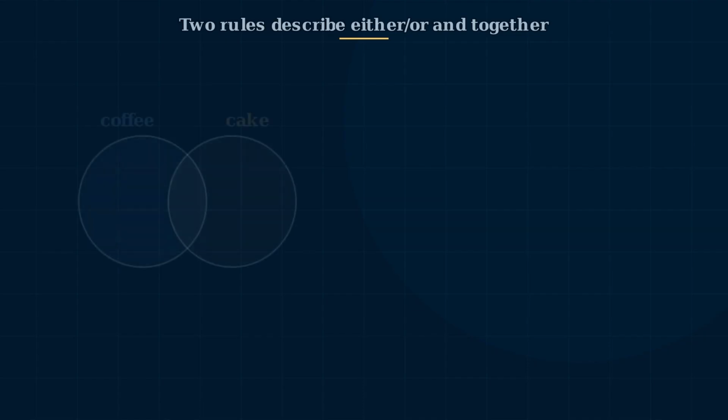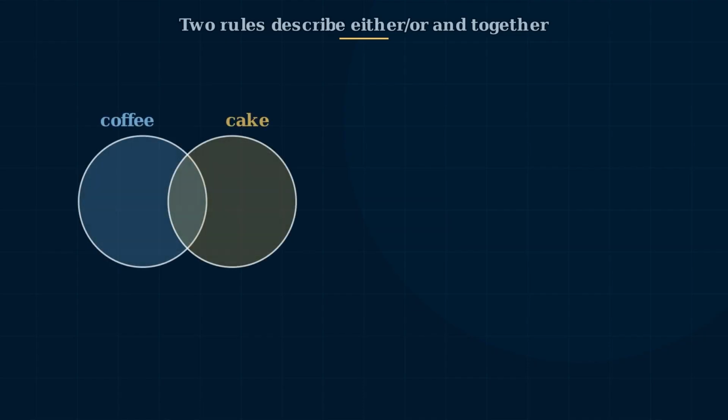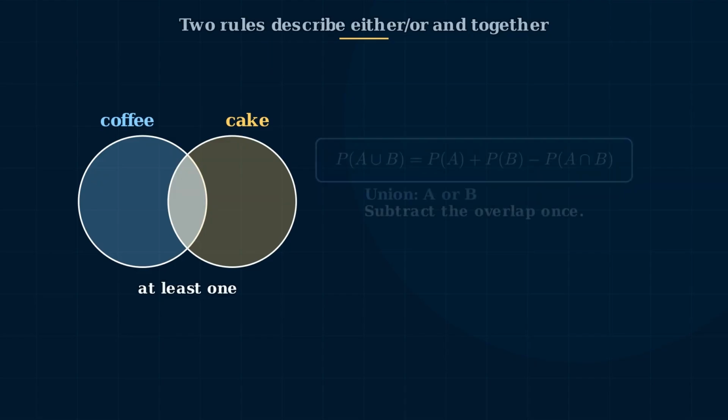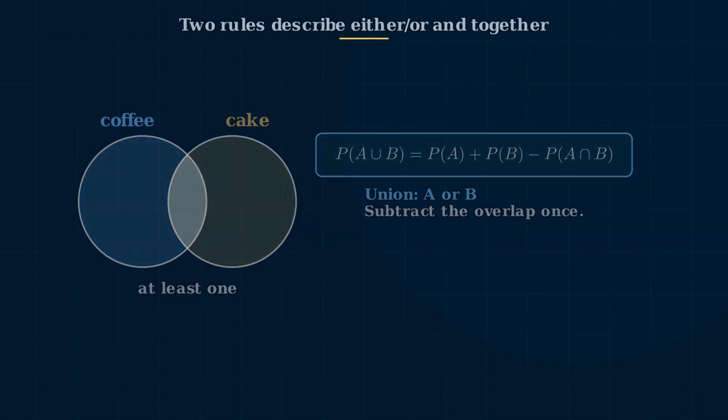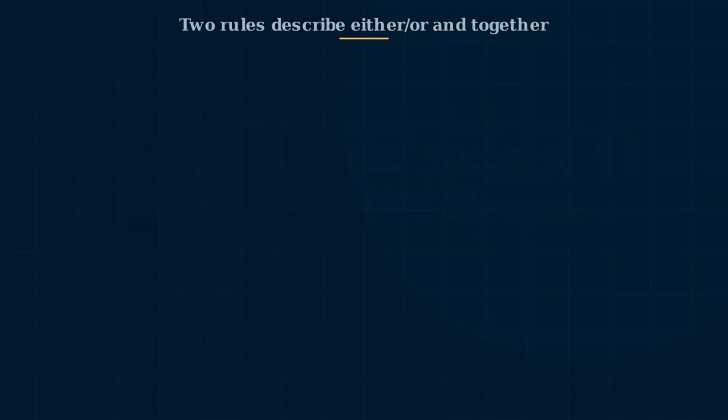For A or B, we use the addition rule, P of A union B equals P of A plus P of B minus P of A intersection B. The subtraction matters because the overlap gets counted twice. Imagine a customer who might buy coffee, cake, or both. The probability of buying at least one is the coffee probability plus the cake probability, minus the overlap where both are true.